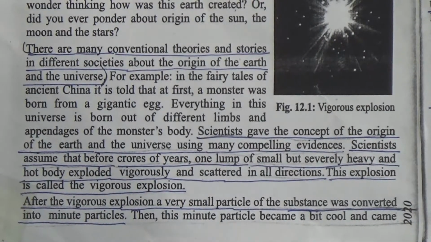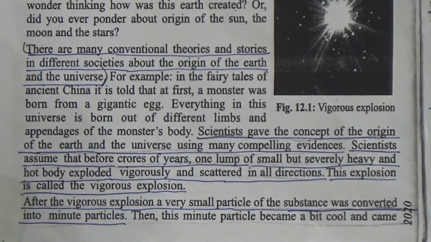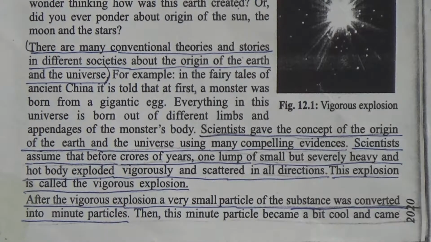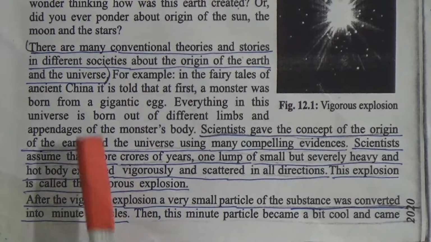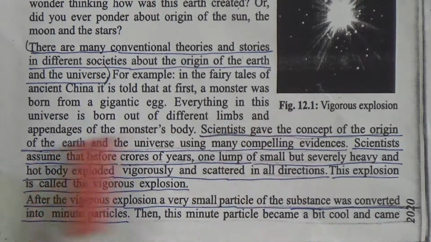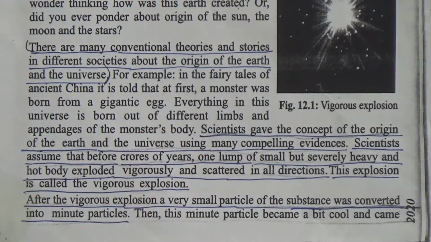They think that this earth was created by a gigantic monster born from a gigantic egg. But this story is not true.